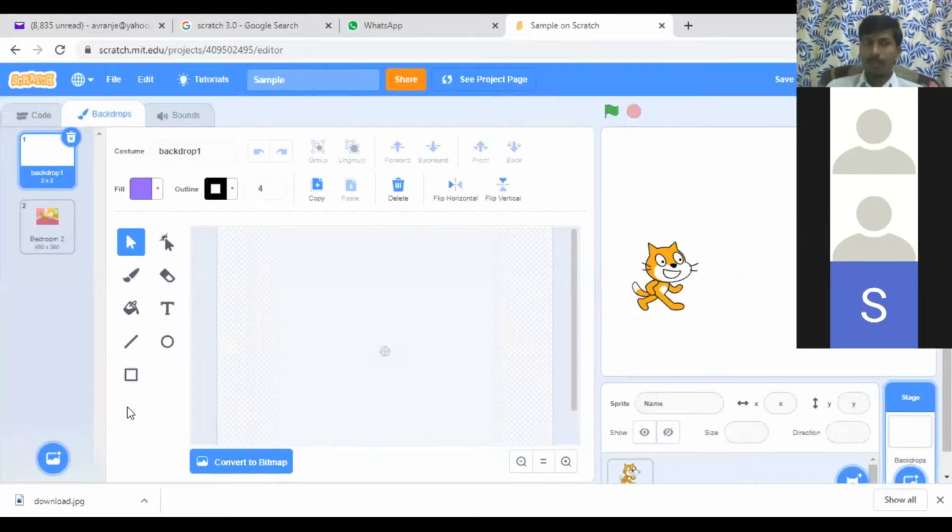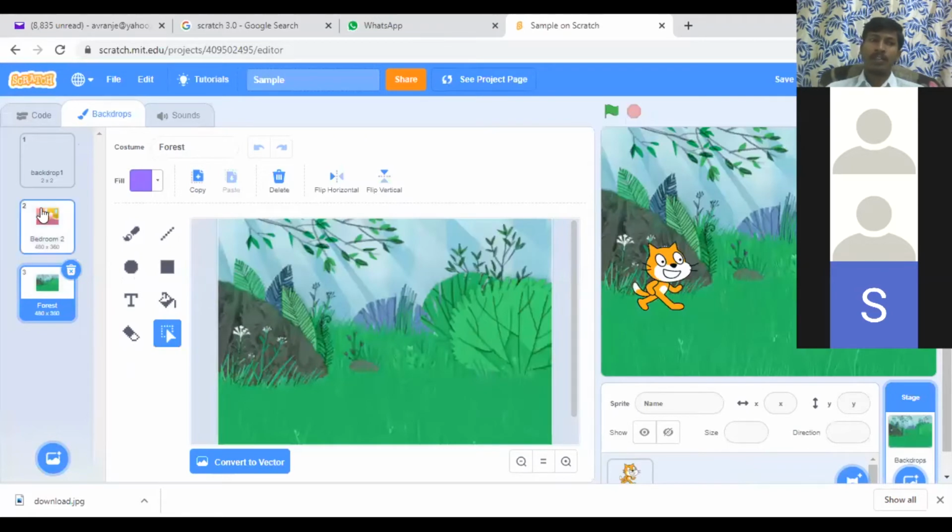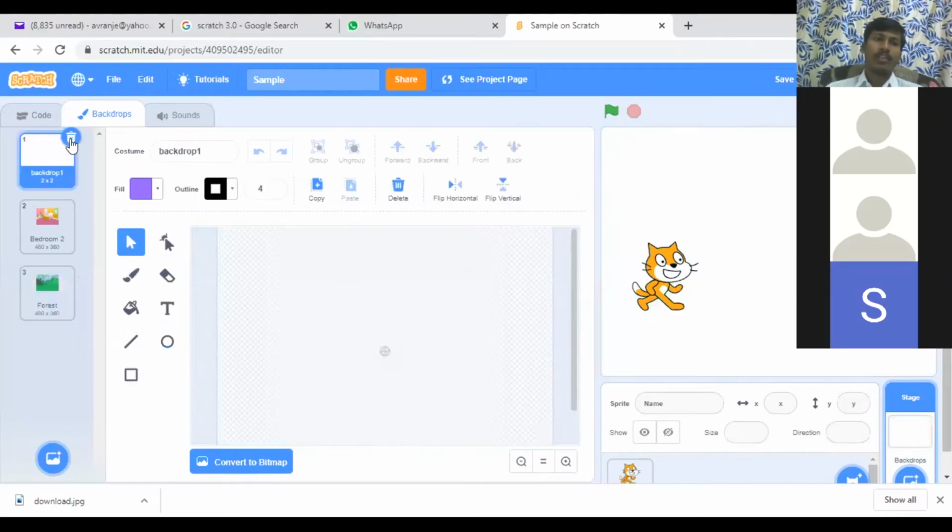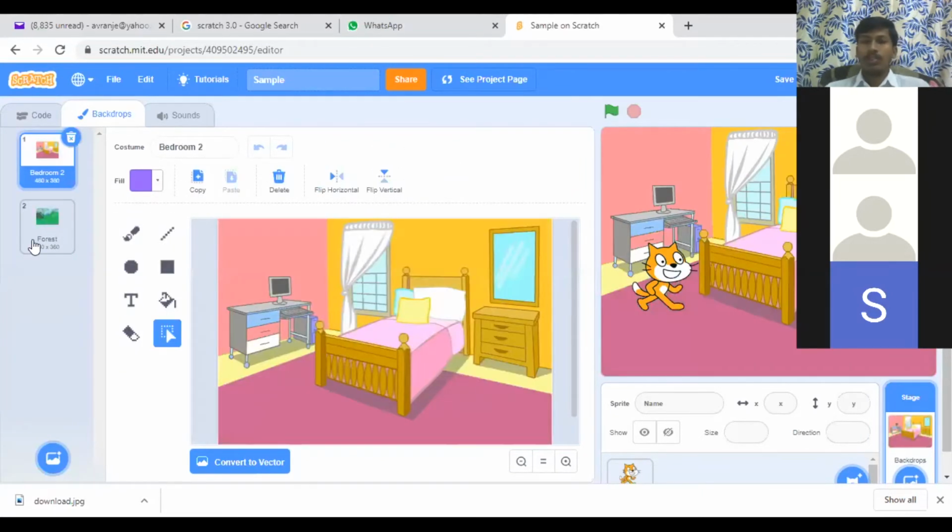Okay, so I created like this. This is costume number 2, costume number 3. I don't need this one with the white color background. Simply I will delete this. Okay, only 2 things I am taking. Now I'm coming to sprite.